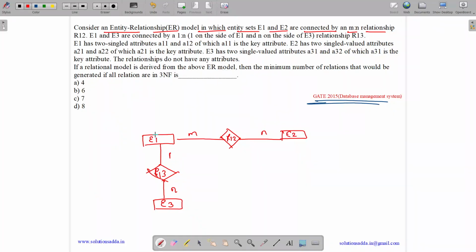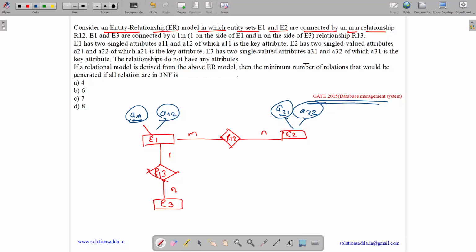E1 has two single valued attributes, A11 and A12, where A11 is the key attribute. The key attribute is represented by a single underline. E2 has two single valued attributes, A21 and A22, of which A21 is the key attribute.